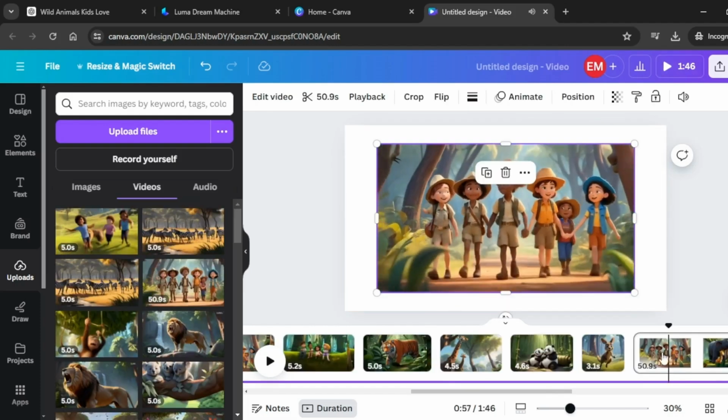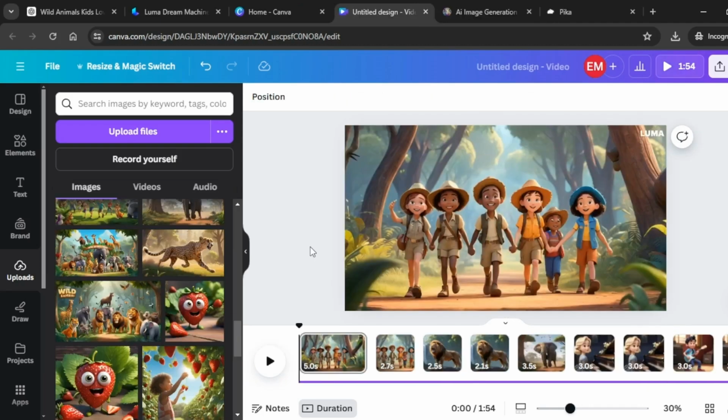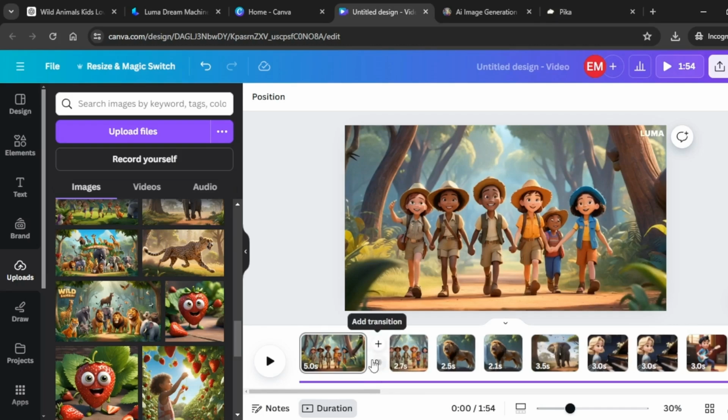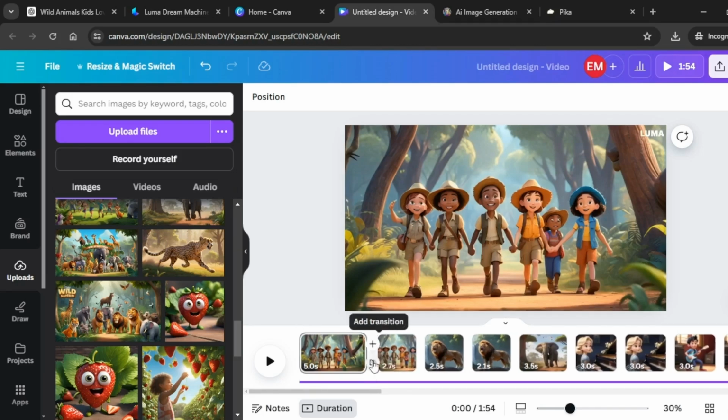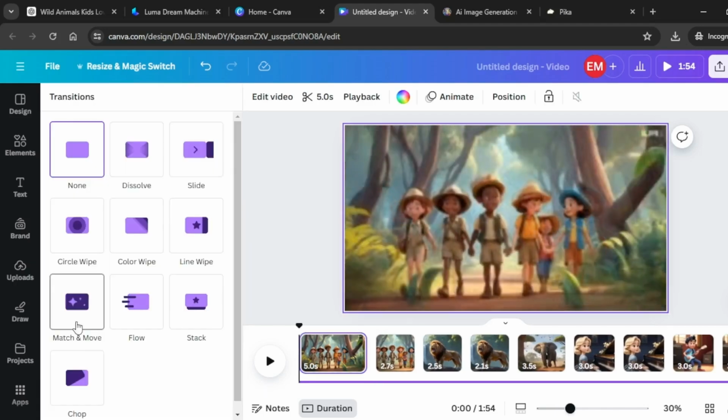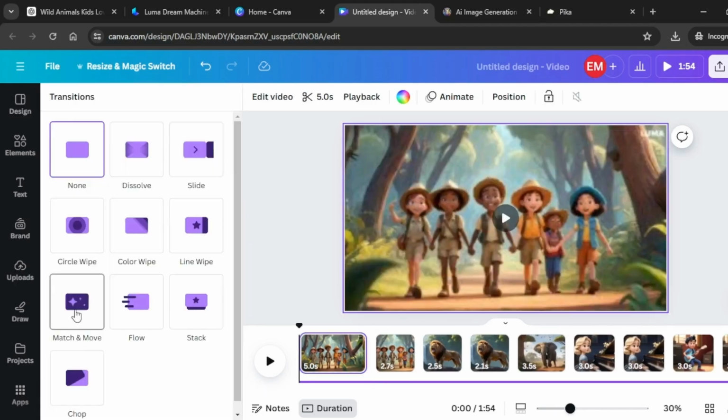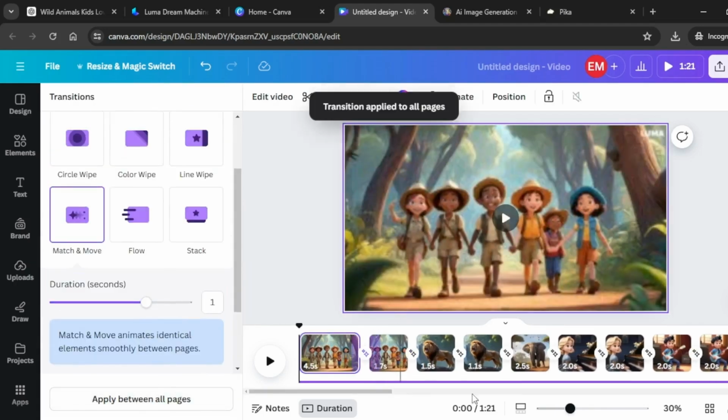Once you have set it, listen in again. Once everything looks okay and you have inserted all the different scenes, you're going to come over here and hover in between the two scenes and click on add transition. I'm going to pick match and move, apply between all pages.